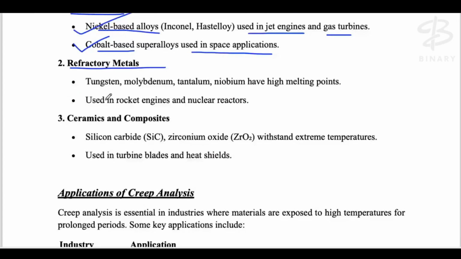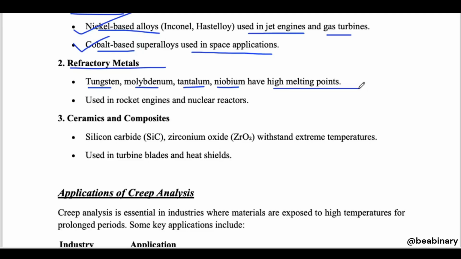Like tungsten, molybdenum, tantalum, niobium have high melting points. If they have high melting points, it means you can raise the temperature high. Suppose a material has a melting point of only 400 K, then its creeping temperature will be 0.4 times that, right? It means just 160 Kelvin is a condition for creeping, right?